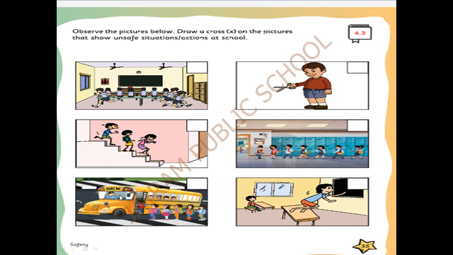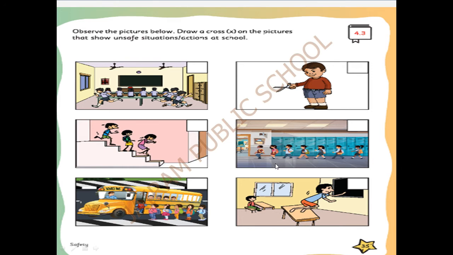See, totally we have 6 pictures here. First one is wrong answer, an unsafe situation. Second one is also unsafe. Third one unsafe. Fourth one is safe. Fifth one is safe. And sixth one is also unsafe. Totally in this picture, only 2 pictures are safe and all the other 4 pictures are unsafe.